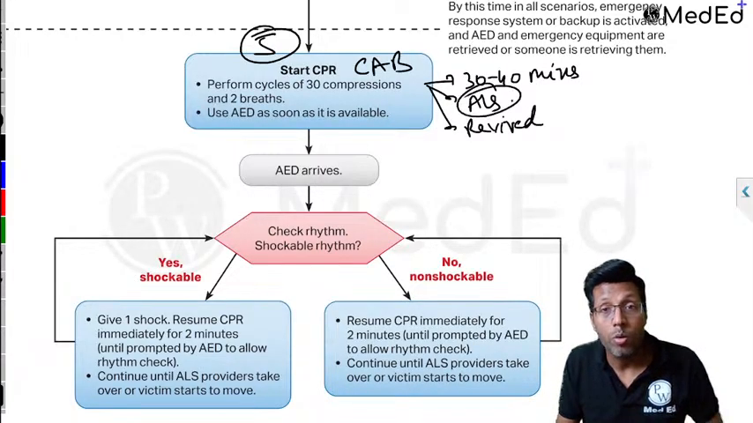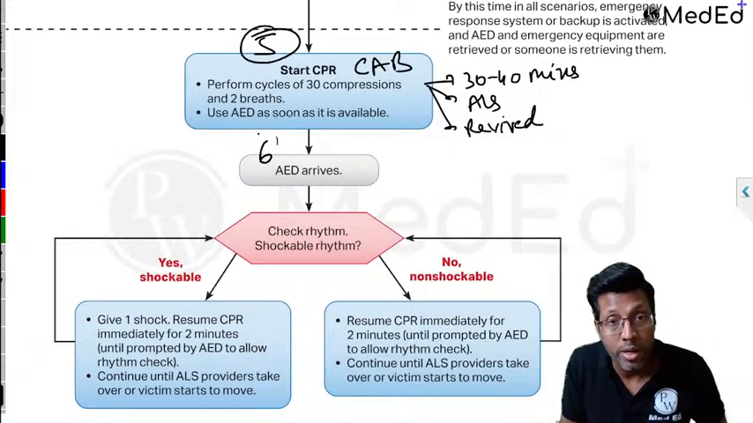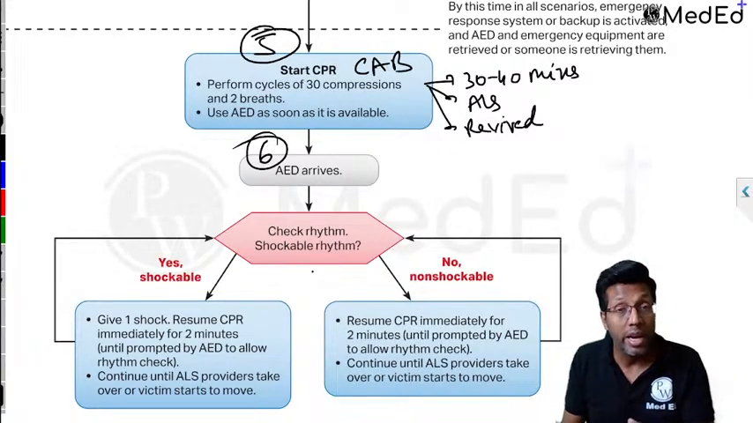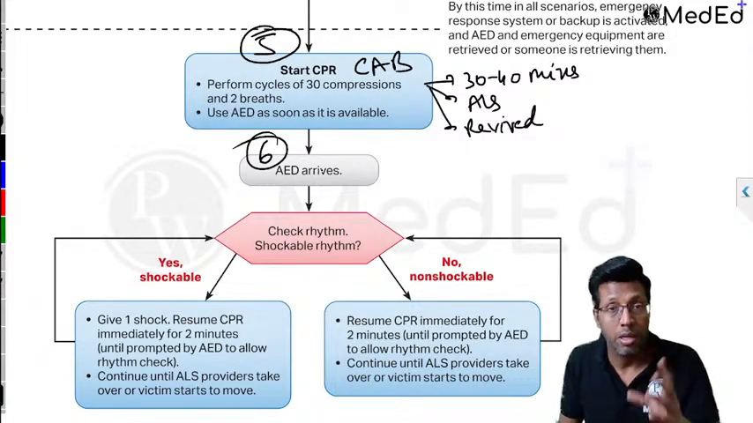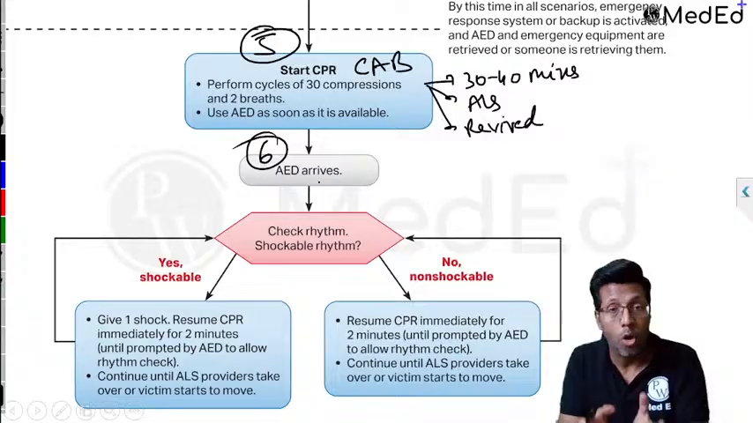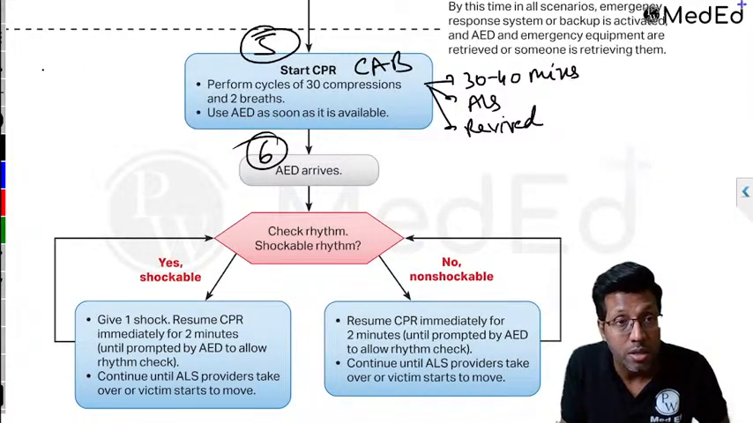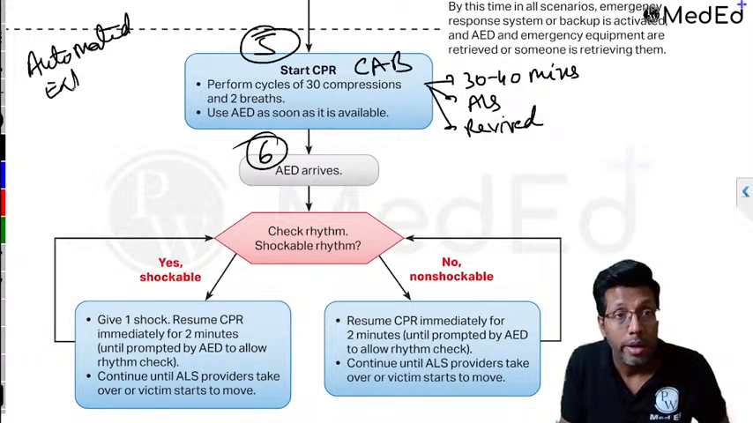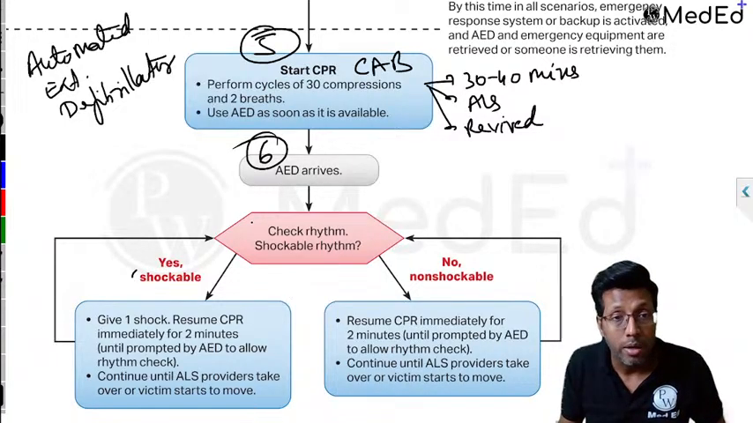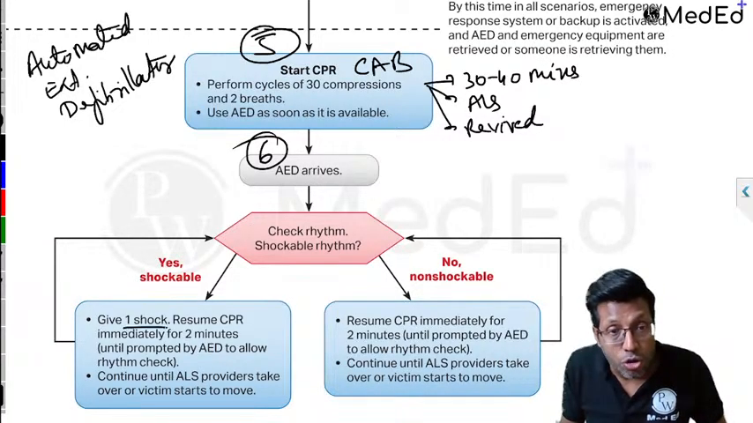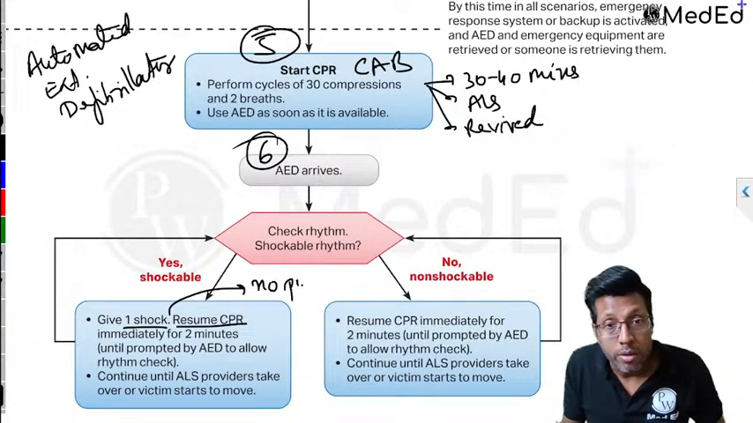When other people come to help you, or you get a defibrillator, that is my point number 6. As soon as you get an AED, because you're outside, you don't have a defibrillator. So you have an AED. It is a device which is automated, called automated external defibrillator. Here you don't have to do anything. You just attach the pads. If they say rhythm shockable, yes, give the shock. After the shock, remember, straight away resume CPR. Important point, no pulse check. This is an exam question.